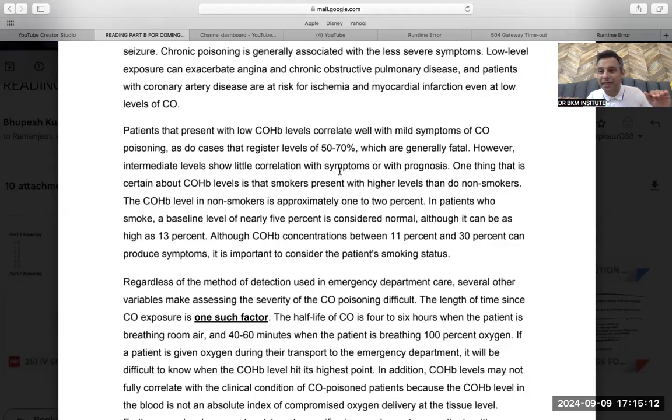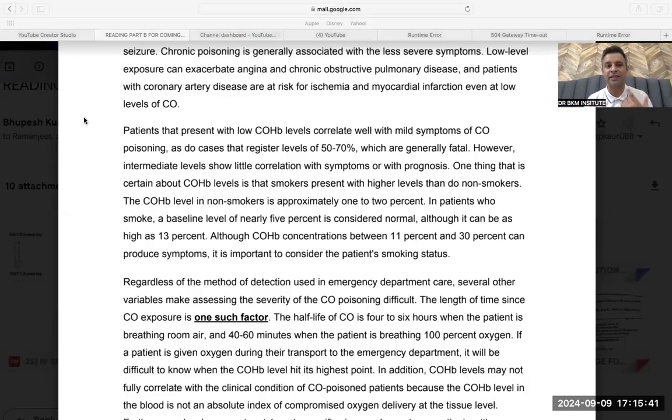However, intermediate levels, that means moderate levels, show little correlation, meaning no correlation. Little means very less. Little correlation with the symptoms or with the prognosis. Moderate cases, however, do not have the same kind of symptoms. It means in the moderate cases, the symptoms can be more or the symptoms can be less. That is the meaning of these three lines. Tough lines, but please learn them.